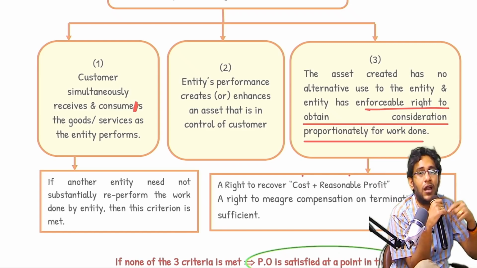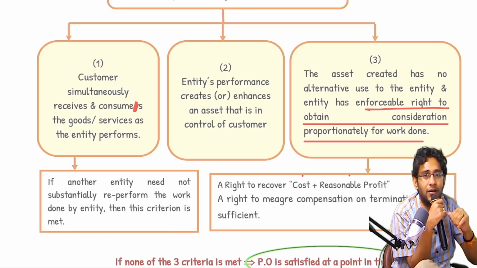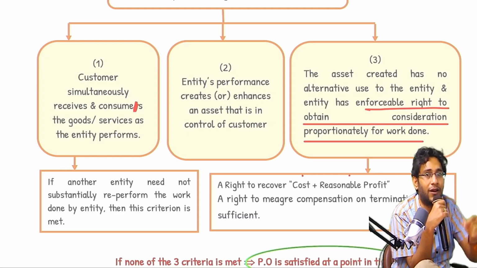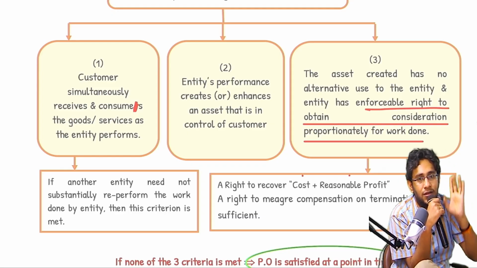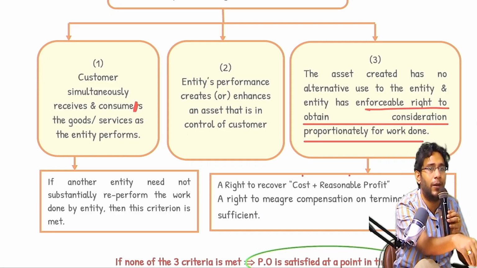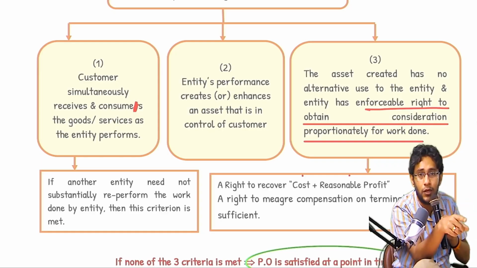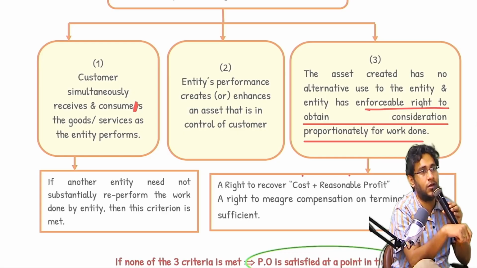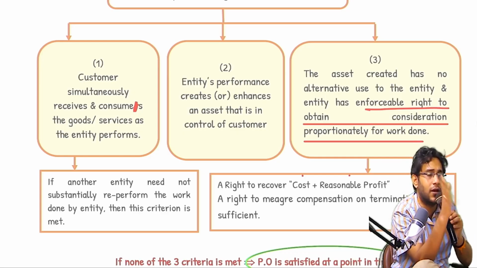Because if you start recognizing proportionate revenue, and ultimately you don't have a right to receive that, you end up recognizing revenue which you cannot collect. The standard puts a condition that you can recognize revenue provided you have a right to receive that consideration. If a contract is terminated midway, a customer should be paying you consideration proportionately for the work done, including your profit margin. If that kind of right you have, recognize revenue proportionately.